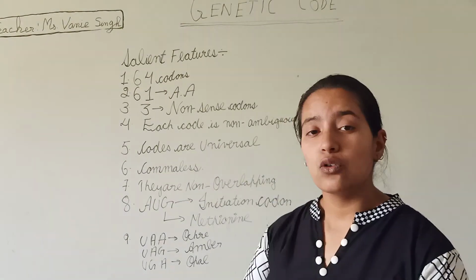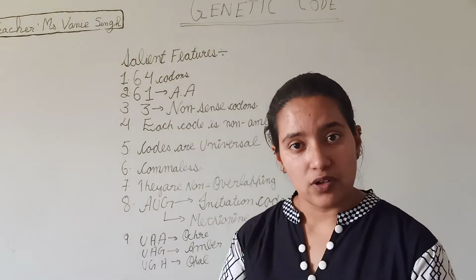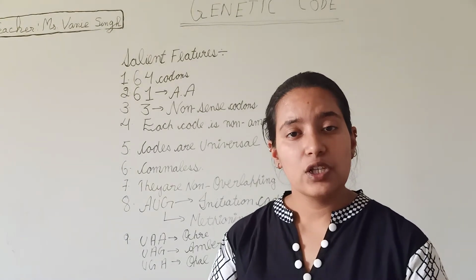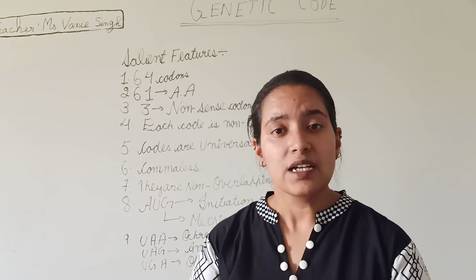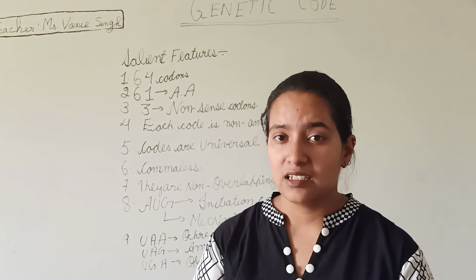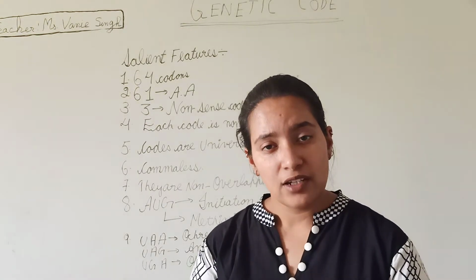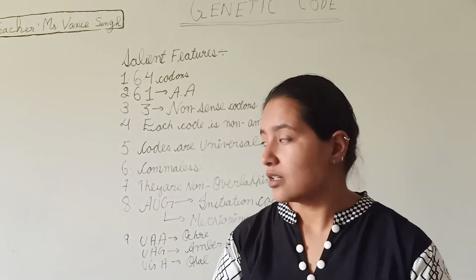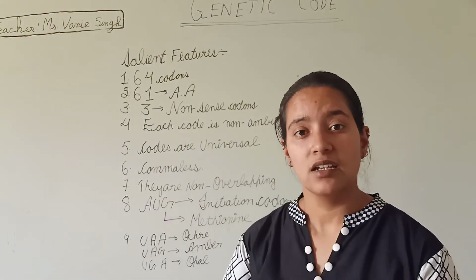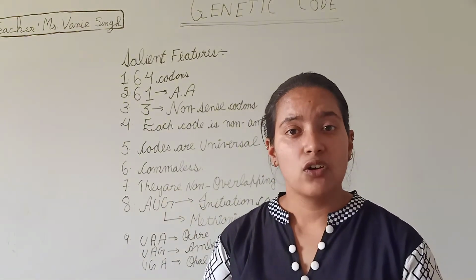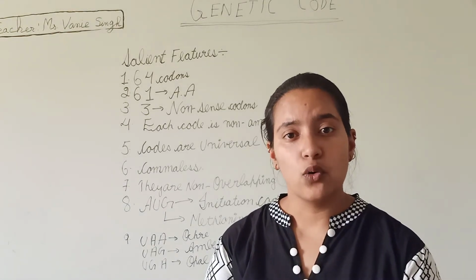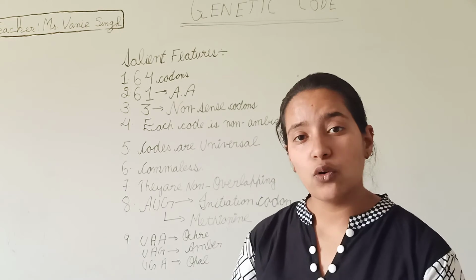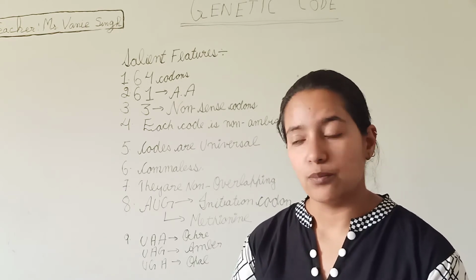Fifth point, codes are universal. There is a code UUU. UUU means triple U. It codes for phenylalanine, whether in prokaryotes or in eukaryotes. Next point, commaless. Each code is commaless. We can't see any comma in between the codes. We read the code in triplet form.